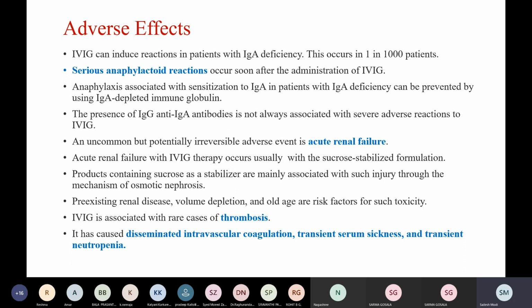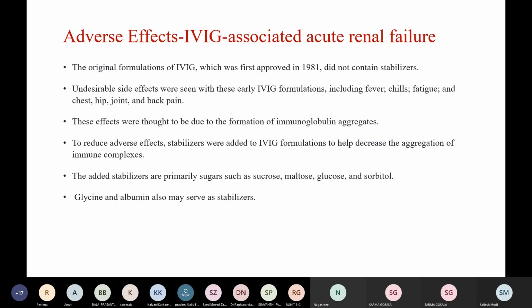An uncommon but potentially irreversible adverse event is acute renal failure. It usually occurs in preparations with sucrose used as a stabilizer. Products containing sucrose as stabilizer are mainly associated with such injury through the mechanism of osmotic nephrosis. Pre-existing renal disease, volume depletion, and old age are risk factors for such toxicity. It is also associated with rare cases of thrombosis, DIC, transient serum sickness, and transient neutropenia.